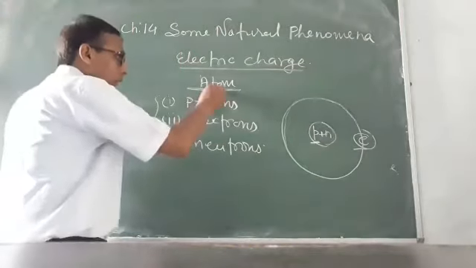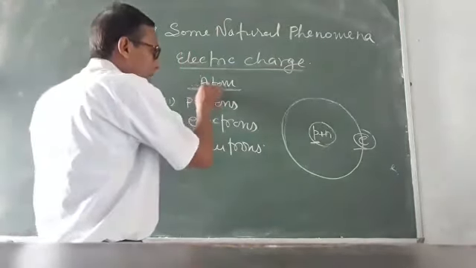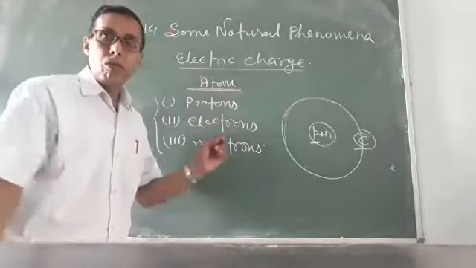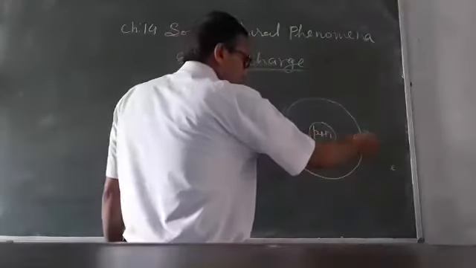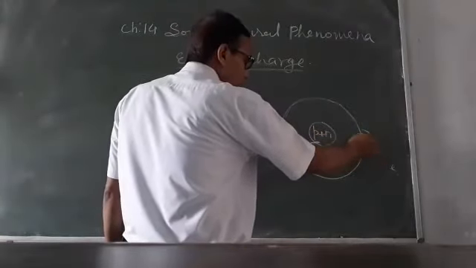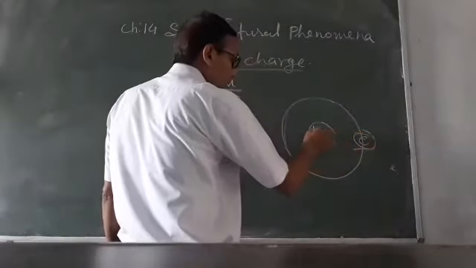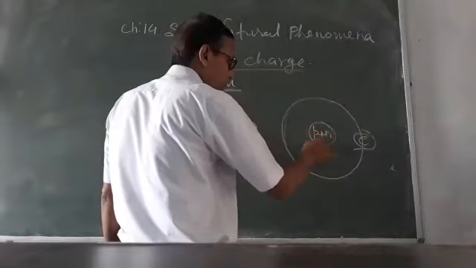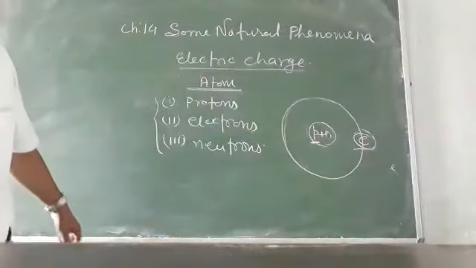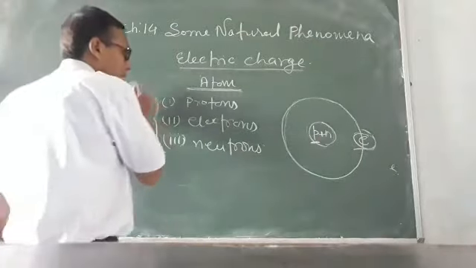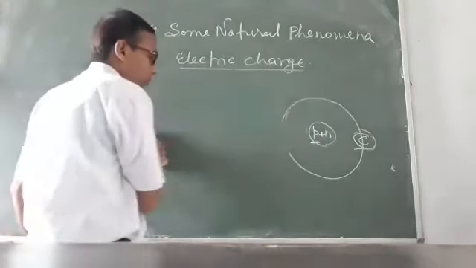All atoms are said to be electrically neutral in nature. Why? Because the number of negatively charged electrons is equal to the number of positively charged protons. So first we define what is electric charge.